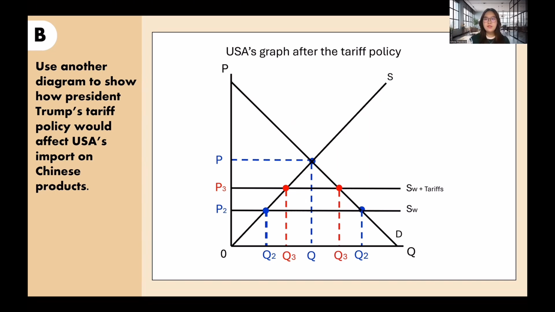Another thing to illustrate the change is this area. The number of imports going into the USA can be seen from the green area, while the pink area shows the decrease in imports since there's a tariff imposed. So the domestic supply when the tariff is imposed is going to be a bit higher as well, which is where the domestic supply curve intersects with the world supply plus tariff curve.